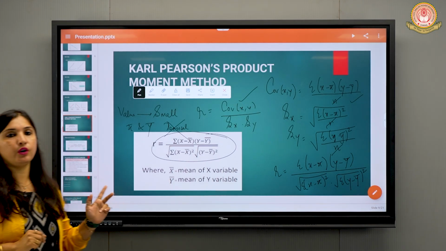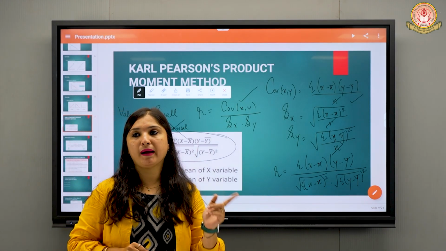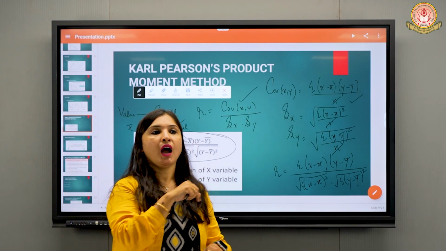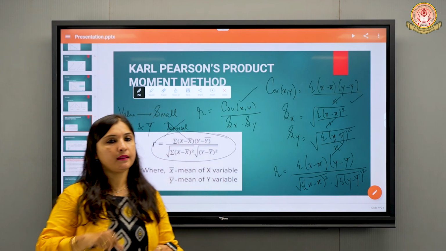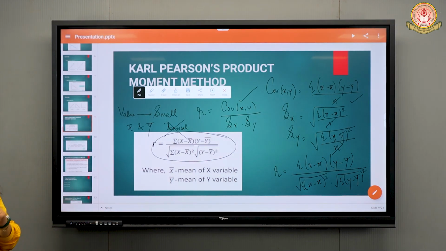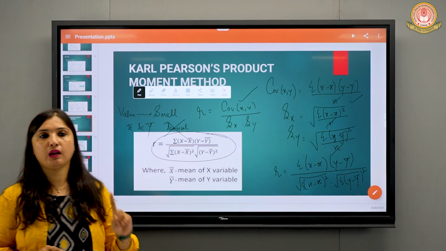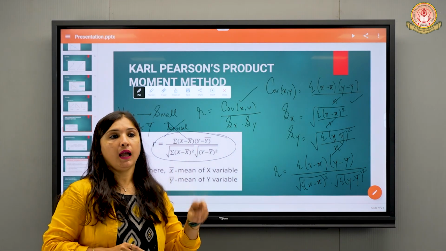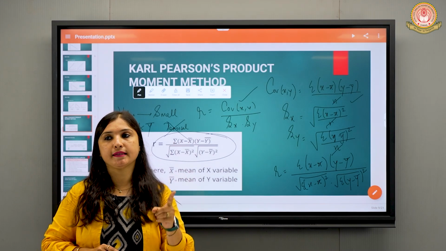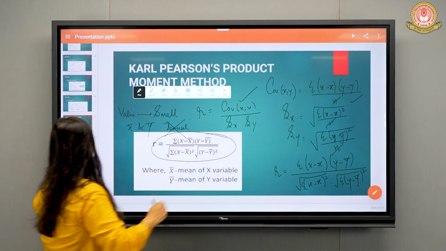Yes, can you repeat the formula? What is the formula of r? Summation x minus x bar, y minus y bar divided by under root of summation x minus x bar the whole square into summation y minus y bar the whole square. Is it clear? First thing you have to remember is this formula should be used when the observation value is small, and the other thing, when the x bar and y bar are not in decimal. Is it clear to everyone? Yeah, very good. Moving forward.